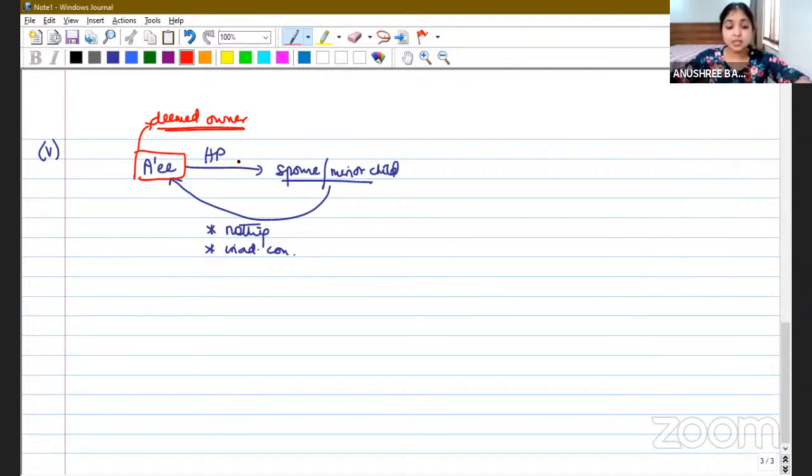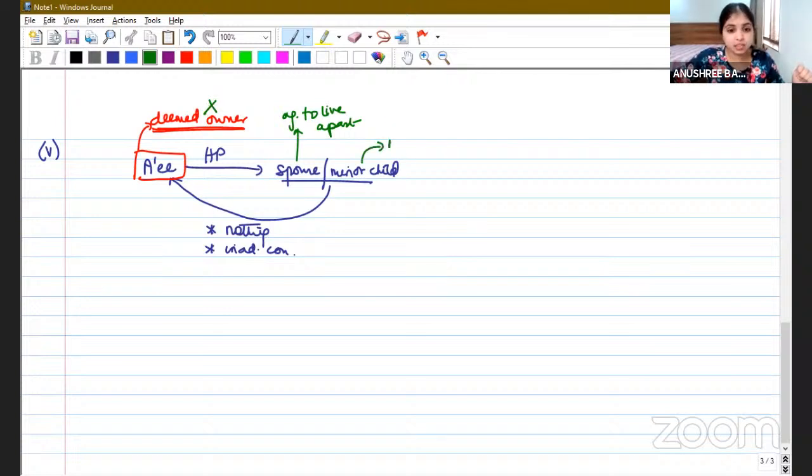When the assessee transfers a house property to his spouse or to his minor child for no consideration or for inadequate consideration, the transferor assessee will be deemed to be the owner. All right. So this is a concept that you would have studied. But this deemed ownership concept does not apply if the asset is transferred to spouse under an agreement to live apart. Then you don't apply this concept of deemed owner.